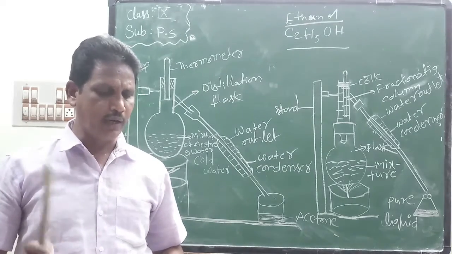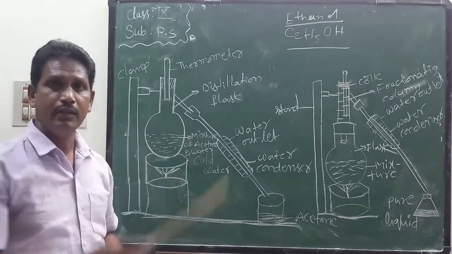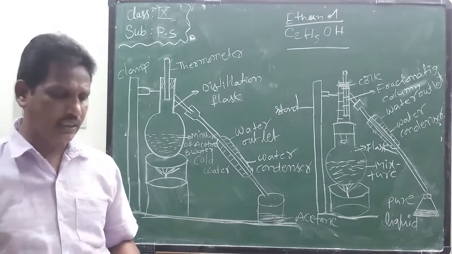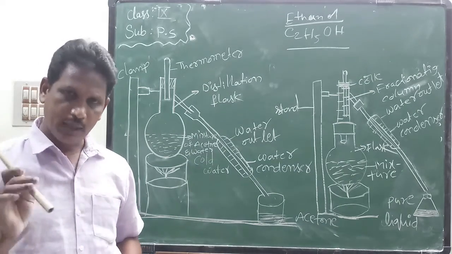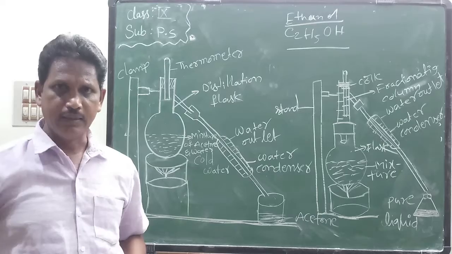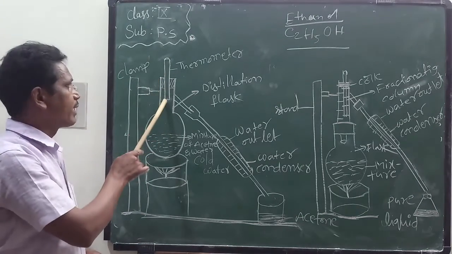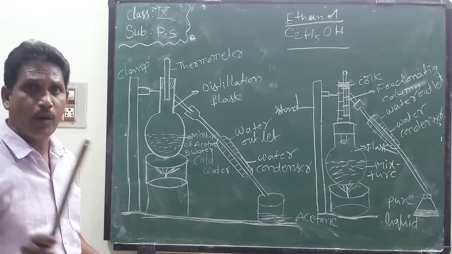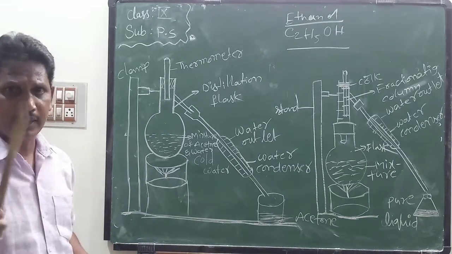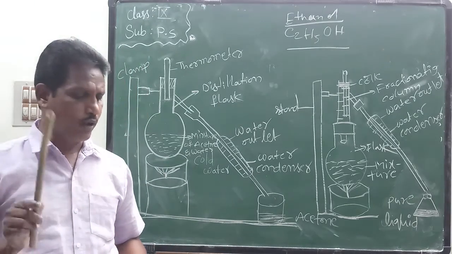Take a mixture of acetone and water in a distillation flask, fit it with a thermometer, and clamp it to a stand. The boiling point of acetone is lower than the boiling point of water. We know the boiling point of water is 100 degrees Celsius.